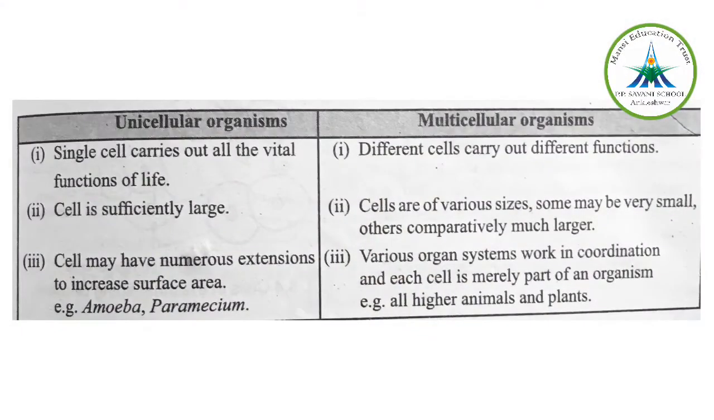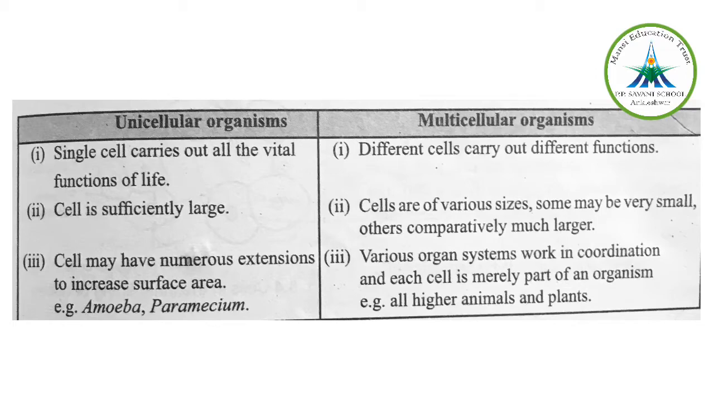The next point: for the unicellular, the cell is sufficiently large, and for the multicellular, cells are of various sizes. Some may be small, some may be large, right? Here in unicellular, you can give the example of amoeba, paramecium, and in multicellular, you can give all higher plants and animals as well.